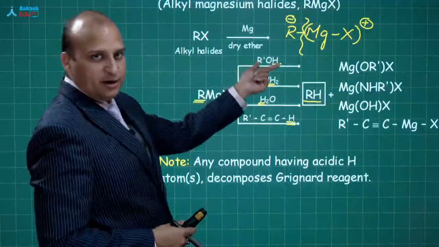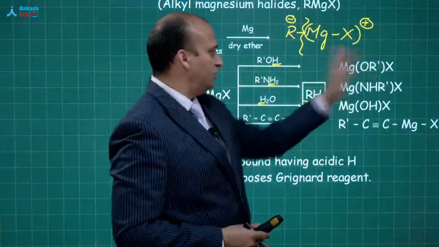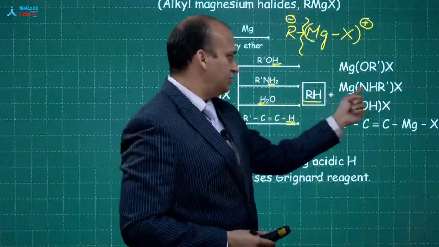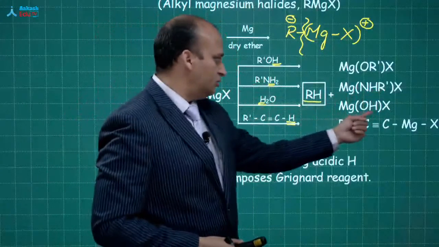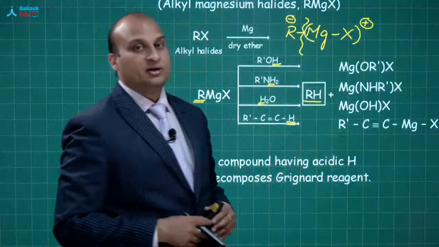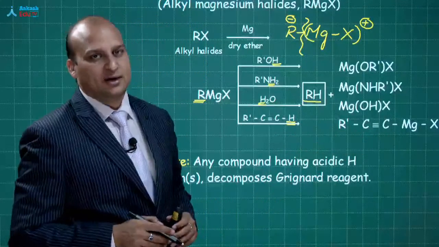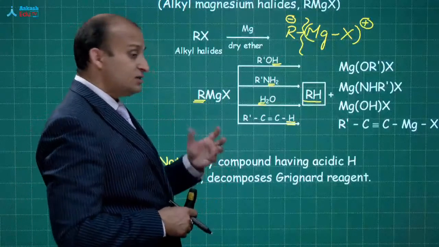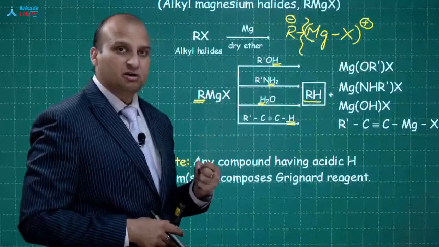Now see MgX. What is the remaining part over here? OR dash, Mg(OR')X. What is the remaining part here? R dash NH. Remaining part OH. Remaining part C triple bond C R dash. Got it? So, it is looking for that acidic hydrogen, the H plus that it can take, because R minus ion is a very strong base.